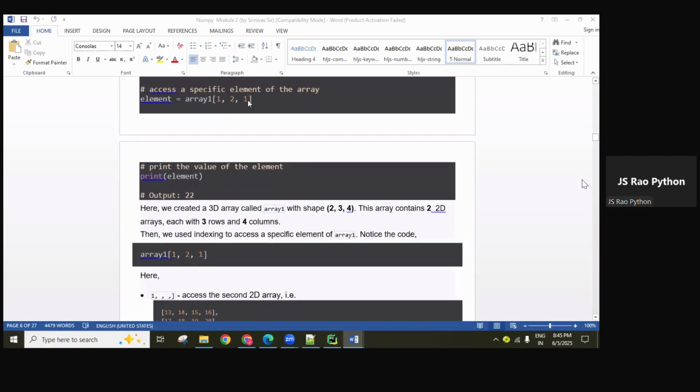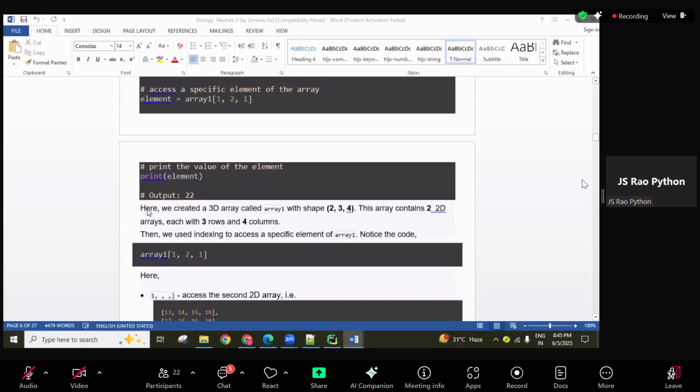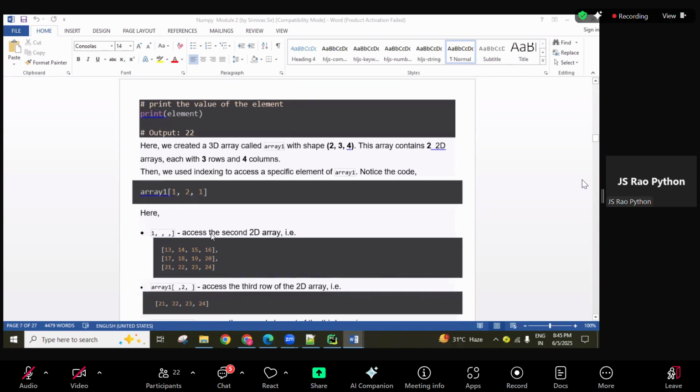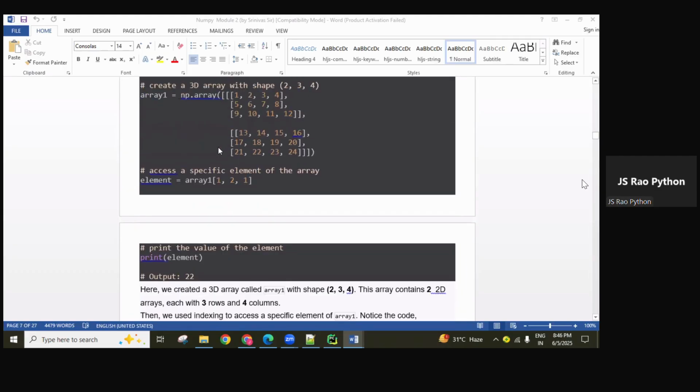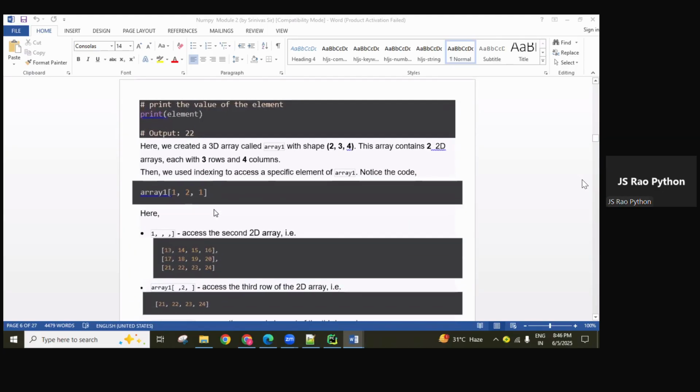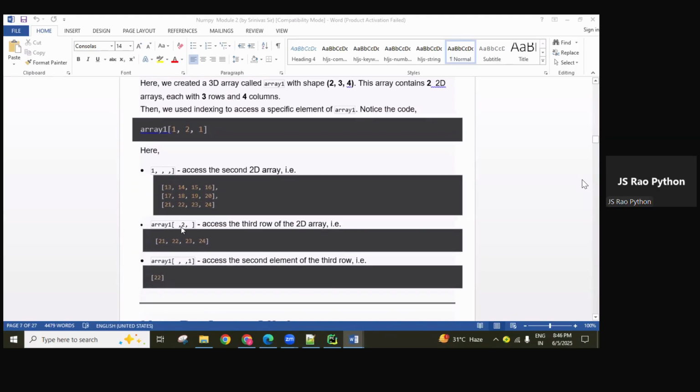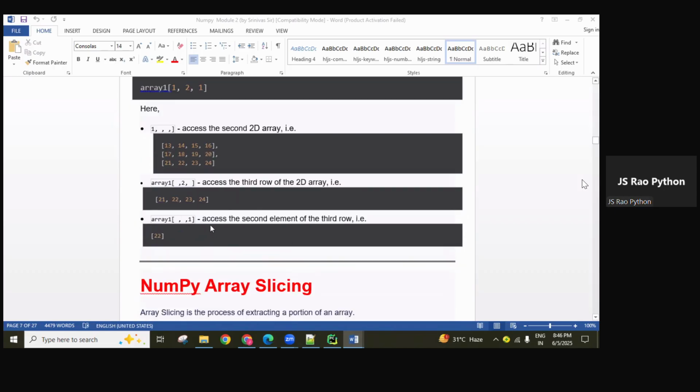Okay. So here 1, 2, 1 is given. What is this first one representing? It acts as the second array. In 3D, right now two arrays are there. Second array, accessing that entire array given here. Like that, step by step it is going down. Next 2 is there. This represents the second index row, guys. Access the third row of the second array. So second index means the third row only. So this row is accessed here.